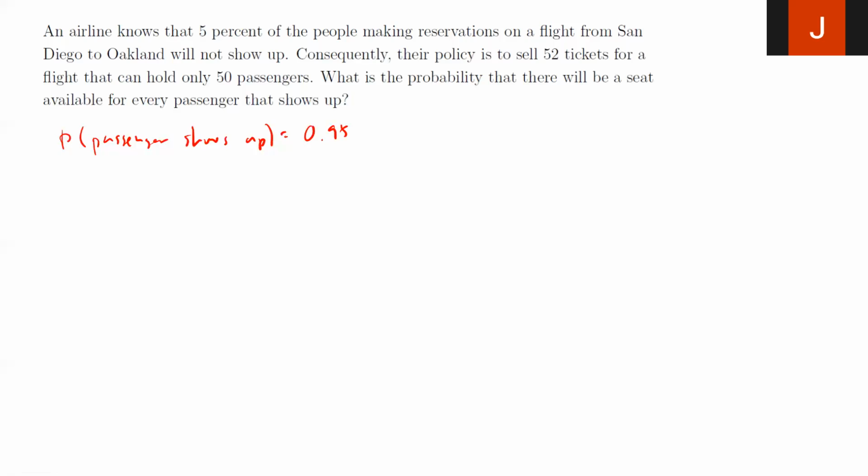So we could think of this as a Bernoulli trial. Success means that they show up. Failure means that they don't show up. And there are 52, so we could think of these as 52 trials. So then we're talking about a binomial random variable. Out of 52 trials, what are the combinations of 50 successes or lower? So if you think of 50 seats and 52 reservations.